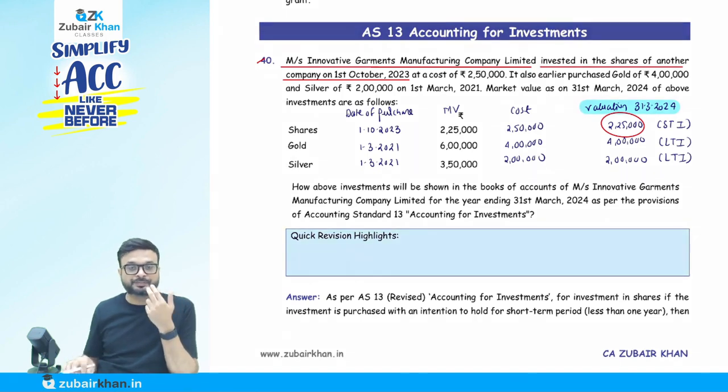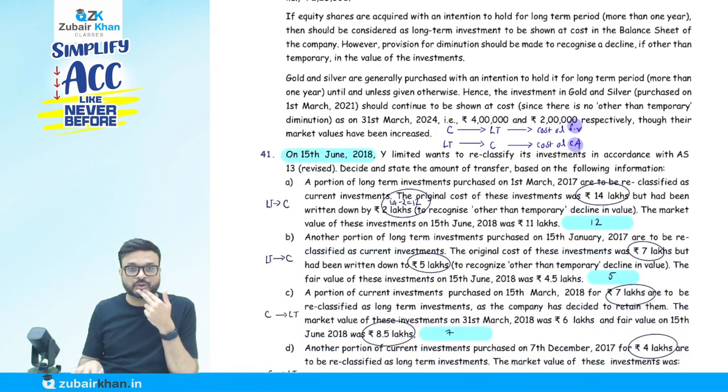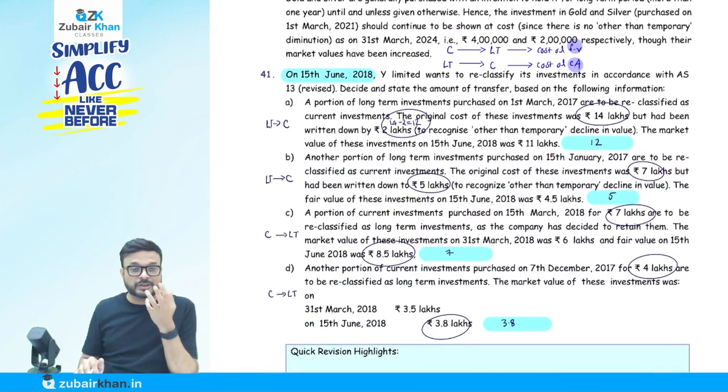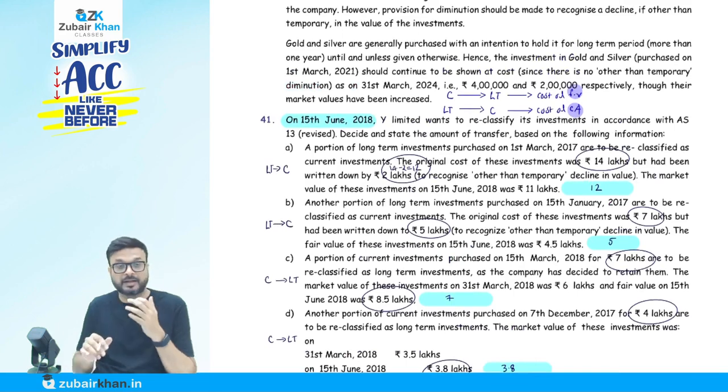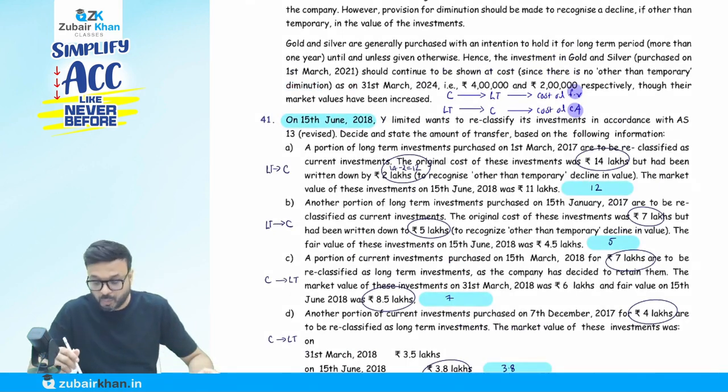Now, second question, question number 41. This is on reclassification. They say on 15th of June 2018, Y Limited wants to reclassify its investment in accordance with Accounting Standard 13. Decide and state the amount of transfer based on the following information. Remember that they are talking about reclassification. So what is the rule here? Current to long term, long term to current.